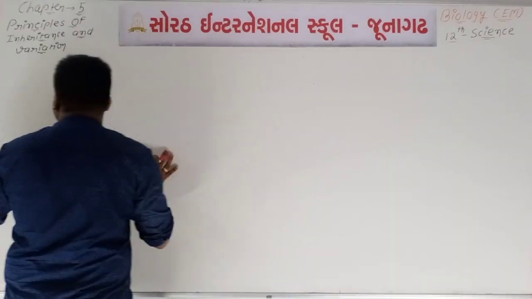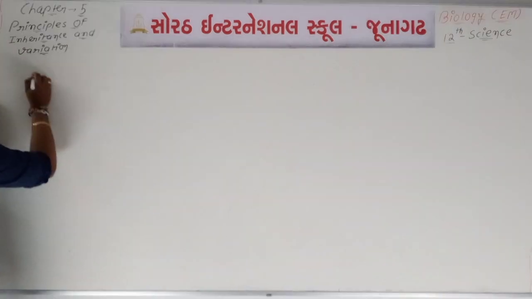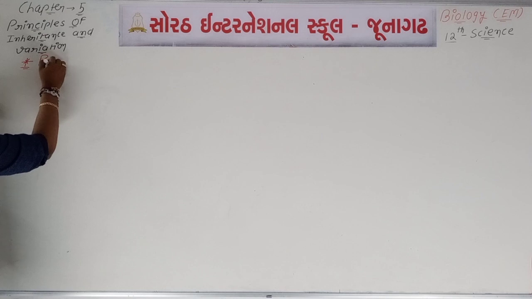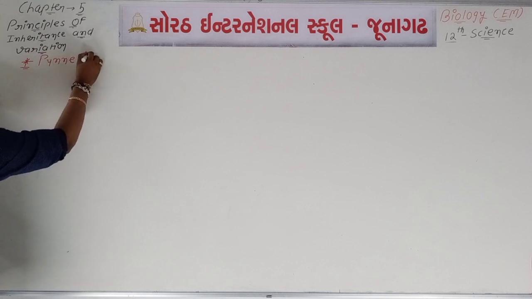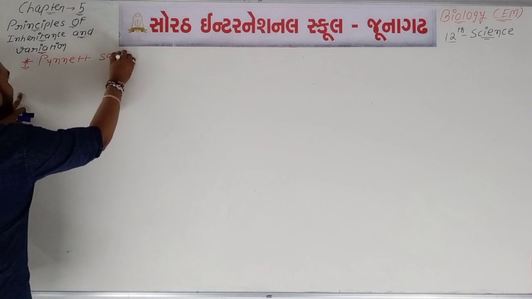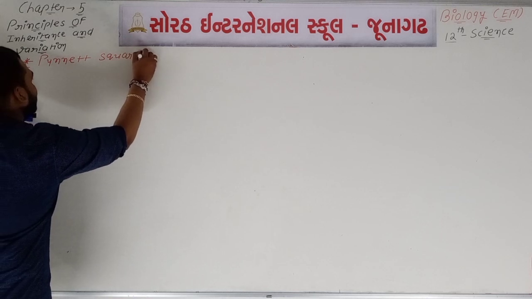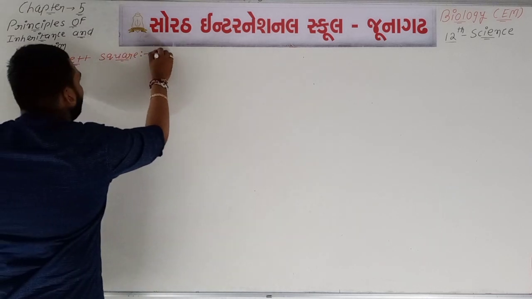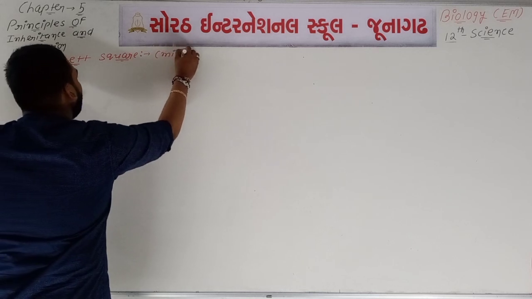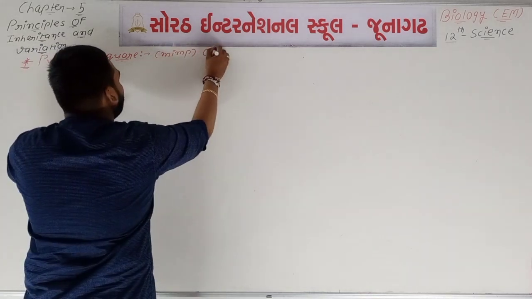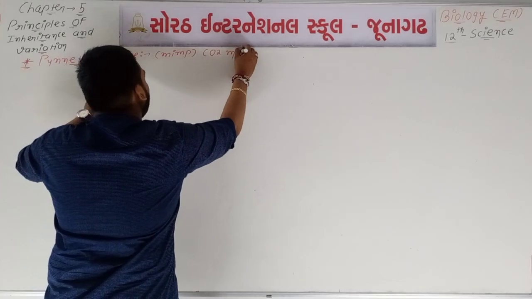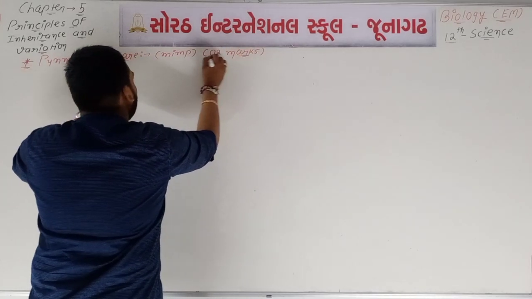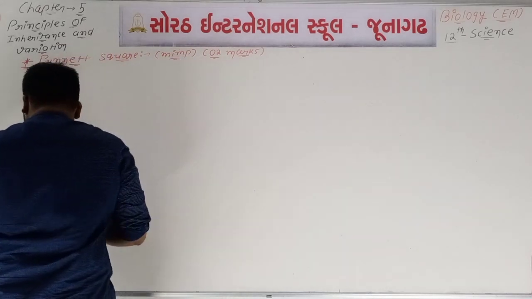Remember, Punnett square is a short note question of 2 marks. So see here, what is the title? The title is Punnett square. It is a very important question, and it is a question of 2 marks.